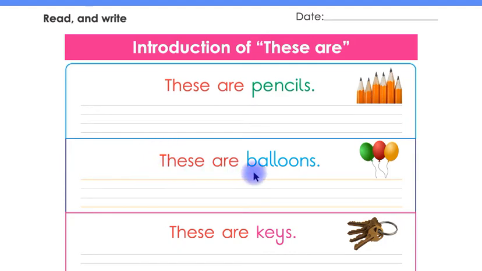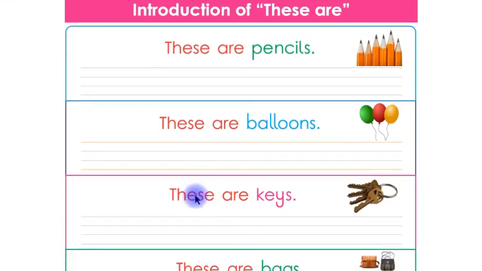Look at this, children. These are balloons. Listen again, children. These are balloons. Listen one more time, children. These are balloons. Now say with me, children. These are balloons. Say again, children. These are balloons. Children, now you have to write the sentence "These are balloons" in between these 4 lines by yourself.